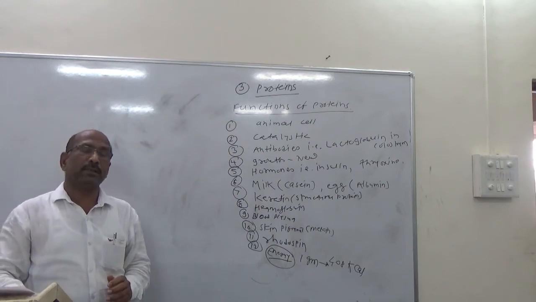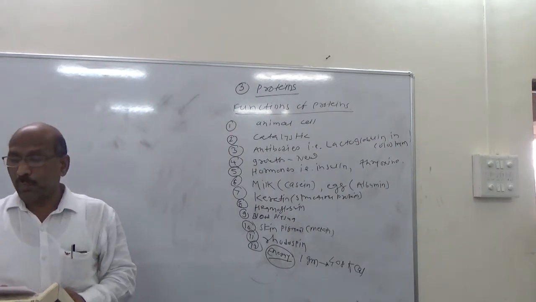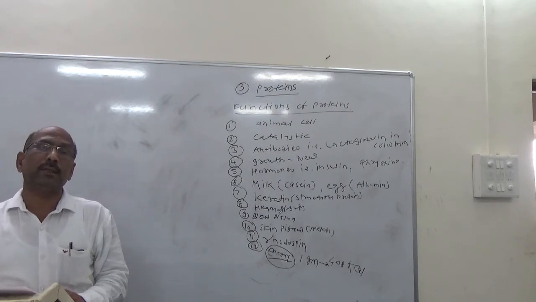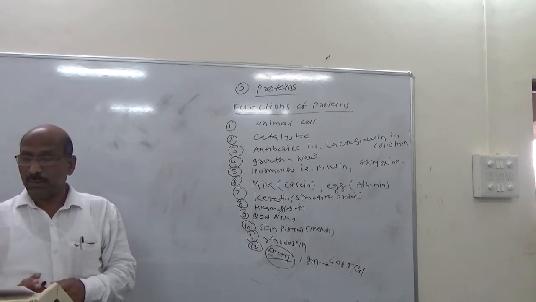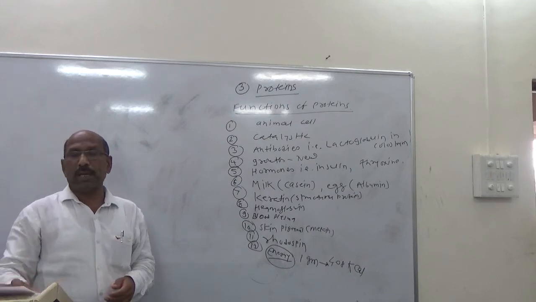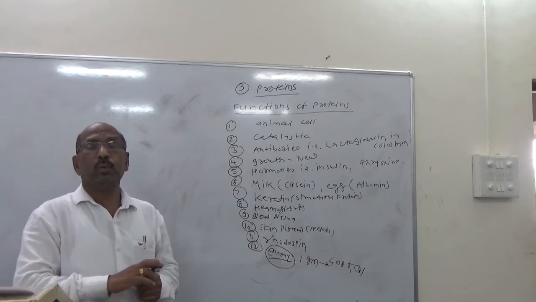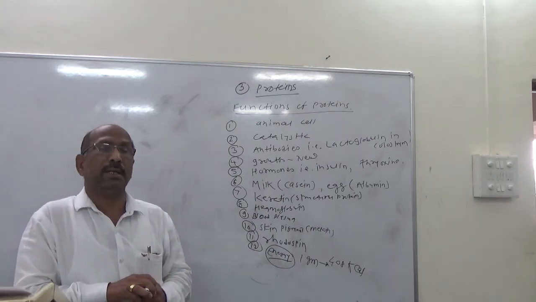Due to this fact, non-protein nitrogenous substances like urea also satisfy the protein requirement of ruminants to some extent.